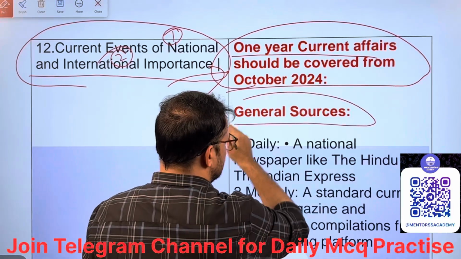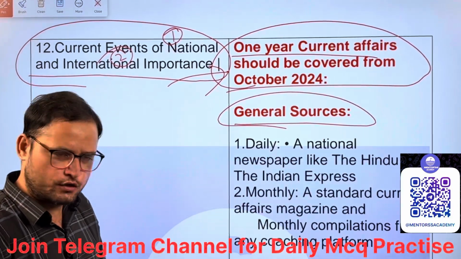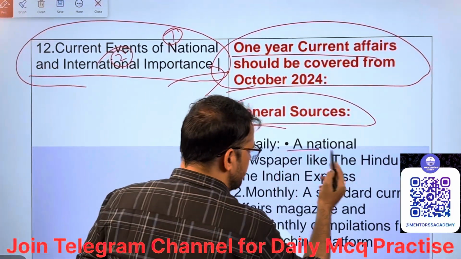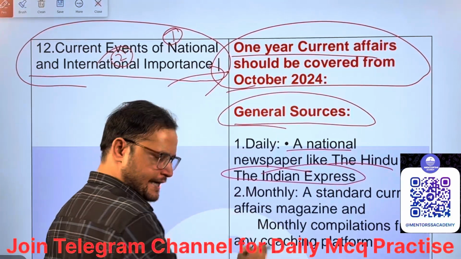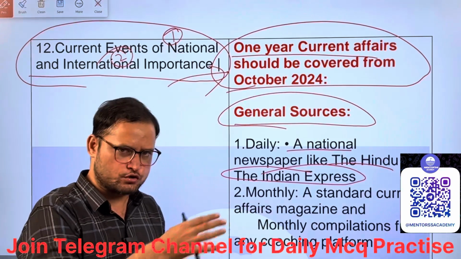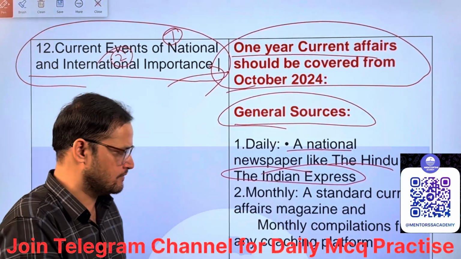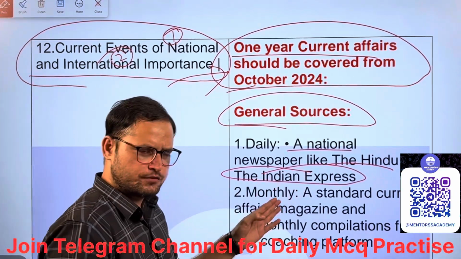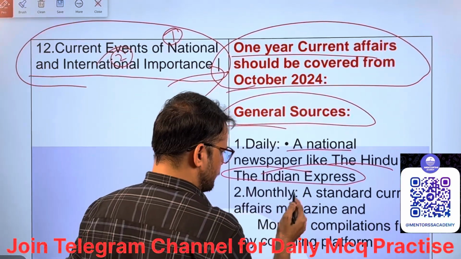General resources, what you will refer from now on, what you will do daily: a national newspaper like The Hindu or Indian Express you should read, because you may not know, they can pick questions from recent events also, from the past one month or two months. So every day you should be referring to the daily Hindu paper or Indian Express.